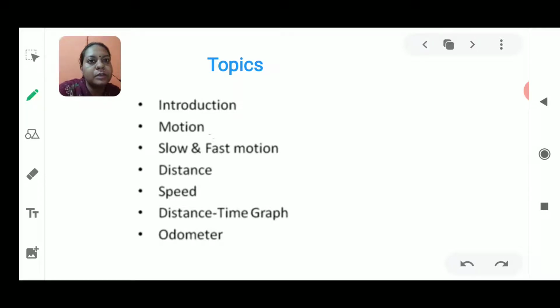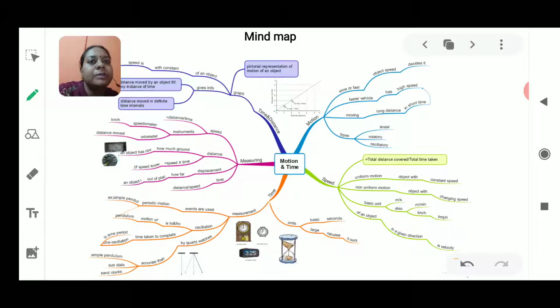So as usual, we can form a link between these topics by studying this mind map. So I move on to the mind map for this chapter. It's a very big mind map, but it's clear enough to see the connection between the topics which I just told, that are to be covered in this chapter.